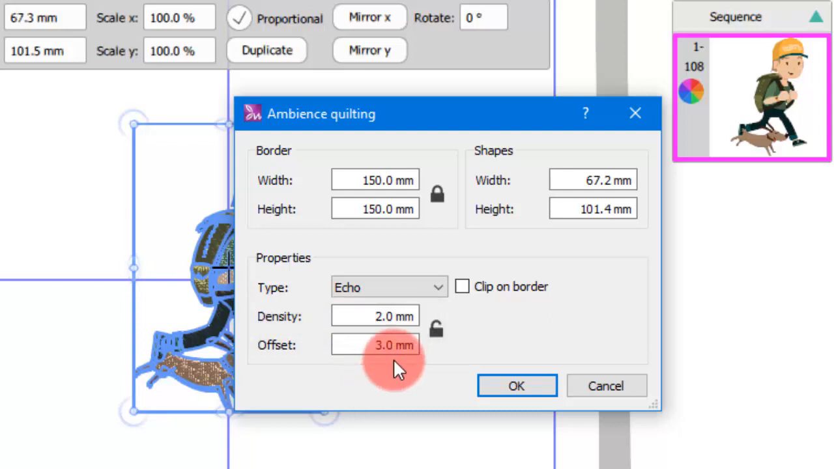If you wish to have the same offset and density values, you can click the lock icon to lock the values together, and then any density value you set shall be set as offset distance as well.